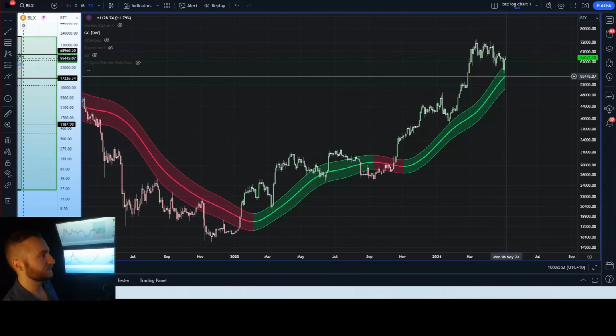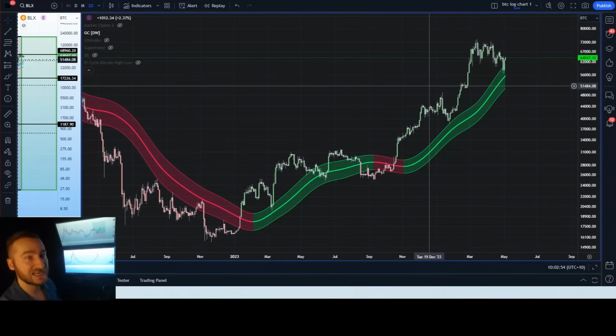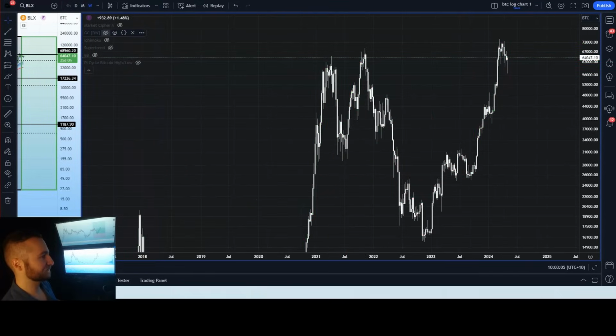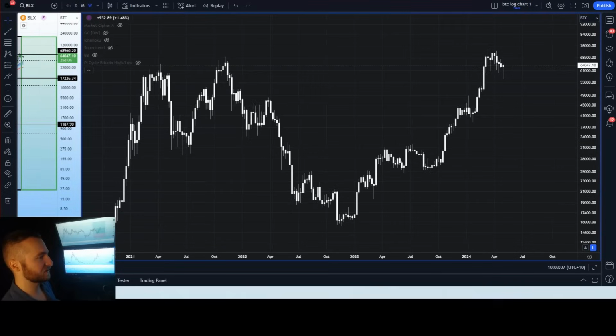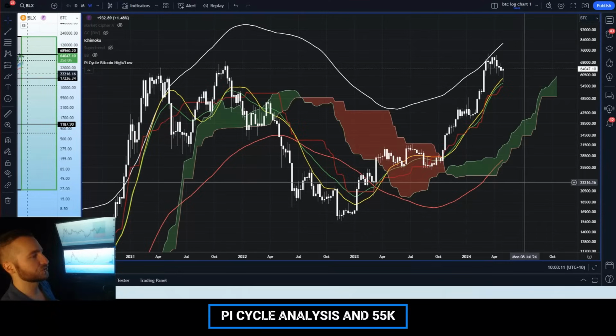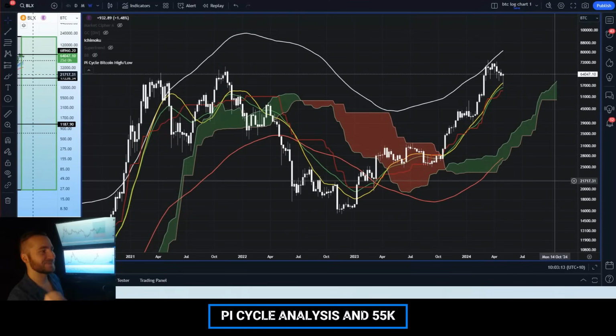So let's now talk about why a breakdown of 55K would be catastrophic and why we would like to see 55K remain as a high time frame support, which could trampoline the price action upwards on the macro scale. Moving over to this chart, this is going to be our weekly chart, the Pi cycle indicator. We're going to be taking a look at two indicators, the Ichimoku cloud and the Pi cycle.